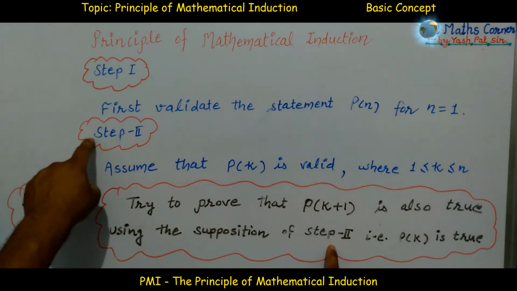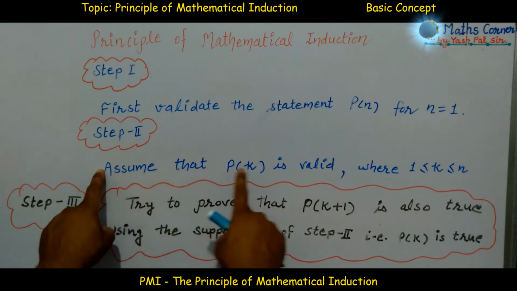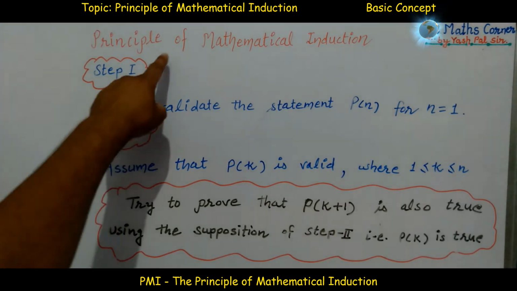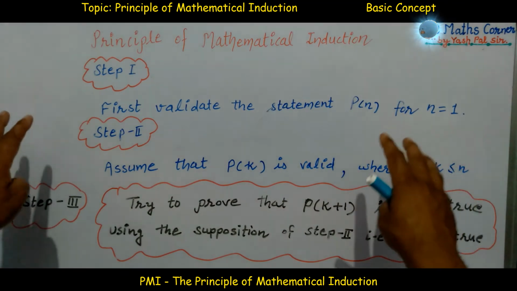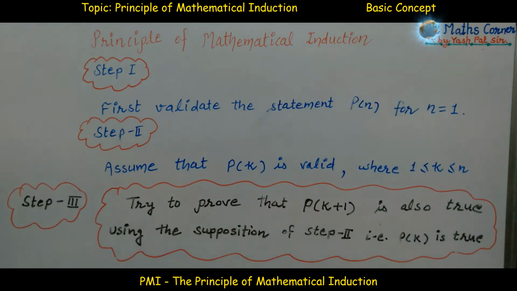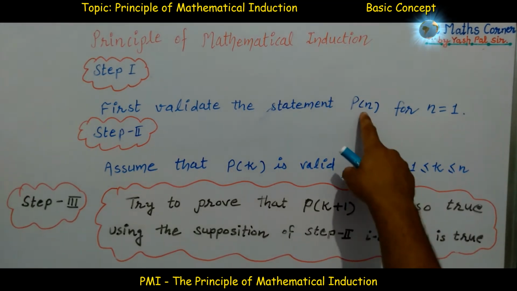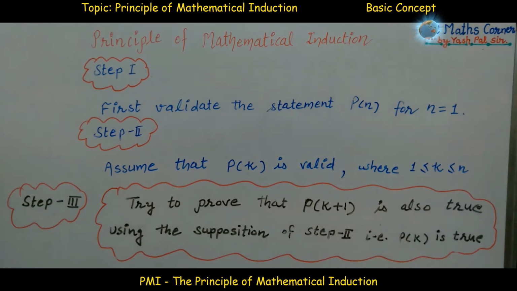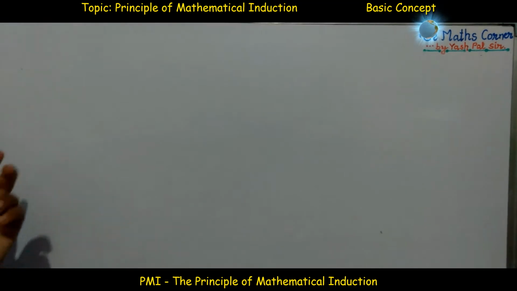In step 2, what have we supposed? P(k) is valid, P(k) is true. So we shall use that P(k) is true, and then we shall prove that P(k+1) is also true. This way, by the principle of mathematical induction, the given statement will be proved. That is, we can declare that P(n), the name of the statement, is valid for all n belonging to the integers. Now let us see one example.